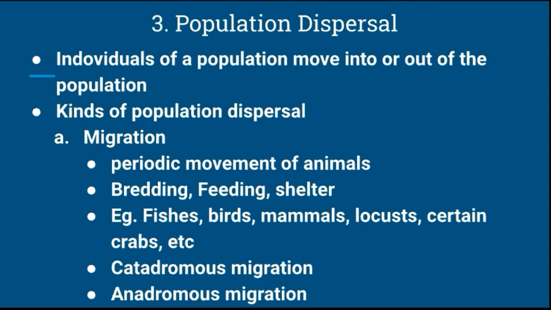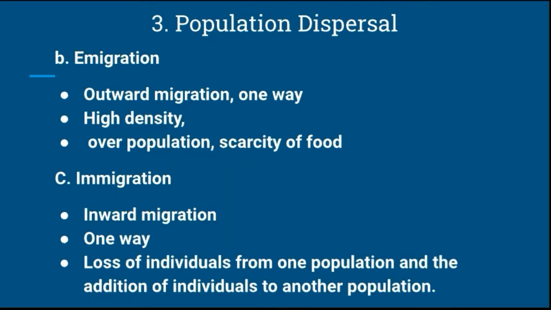Another is anadromous migration. The salmon fish exhibits anadromous migration, and they move from the sea to freshwater for breeding. So migration is the periodic movement of animals from one place to another and back for breeding, feeding, and shelter. This is it for migration.